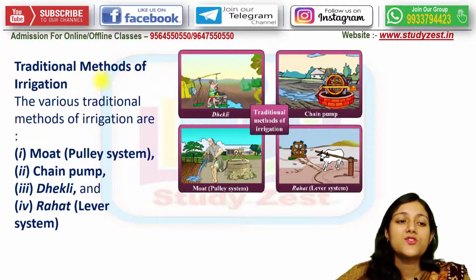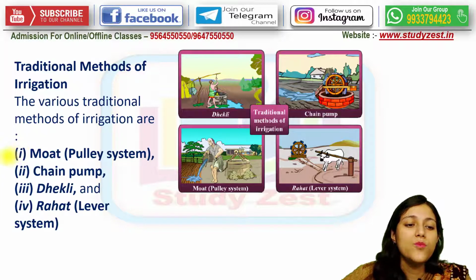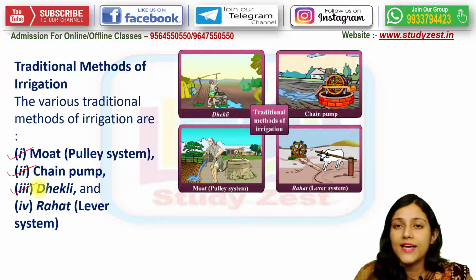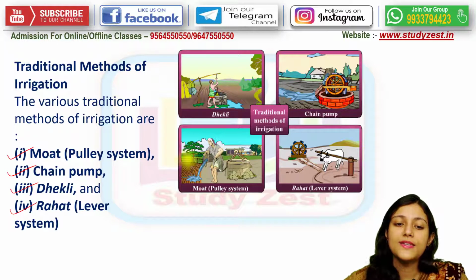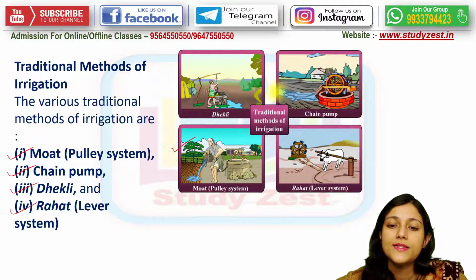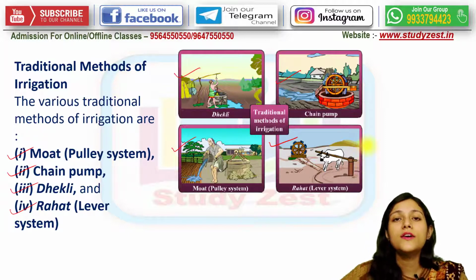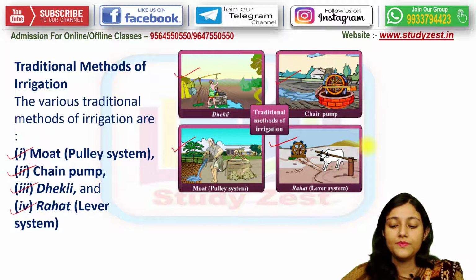Next, we are coming to the next topic, that is the traditional methods of irrigation. In the traditional method, as we discussed, there are mainly 4 systems. First is the moat or pulley system, second is the chain pump, third is the dhekli, and last one is the rahat or the lever system. In this picture you can see this is the moat system, this is the chain pump, this one is the dhekli, and this is the rahat. These 4 are the very well known traditional methods of irrigation.